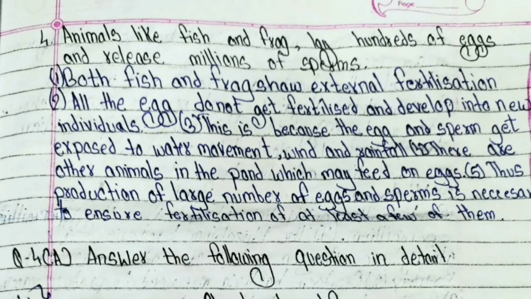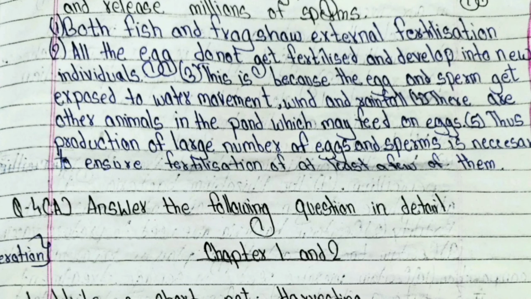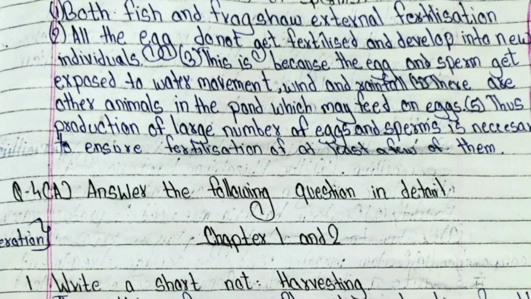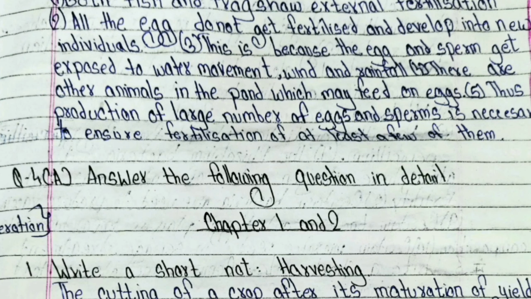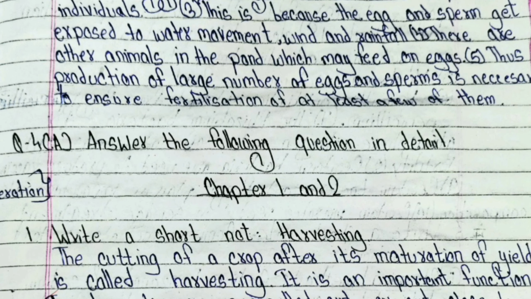4 number, animals like fish and frog lay hundreds of eggs and release millions of sperms. Number 1, both fish and frog show external fertilization. Second, all the eggs do not get fertilized and developed into new individuals. Third, this is because the eggs and sperms get exposed to water movement, wind and rainfall. 4, there are other animals in the pond which may feed on the eggs. 5. Thus, production of a large number of eggs and sperms is necessary to ensure fertilization of at least a few of them.